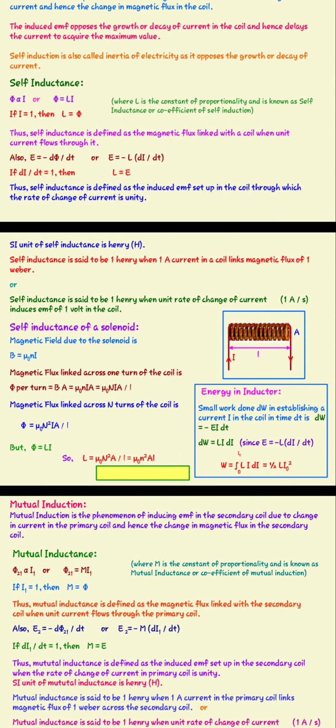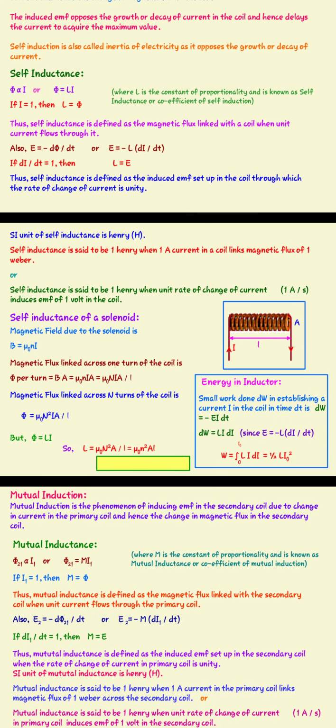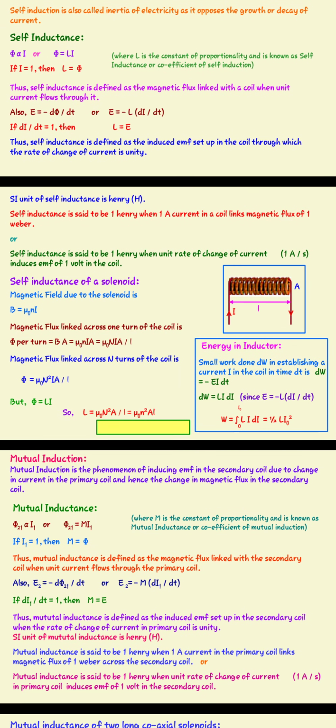We know that energy is the small amount of work dW done in establishing a current I in the coil in time dt, given by dW is equal to minus E I dt. So the small amount of work done is dW equal to L i di, since E is equal to minus L di upon dt. The total work done can be found by integrating dW from 0 to I, so integrating L i di, we get half L I square.